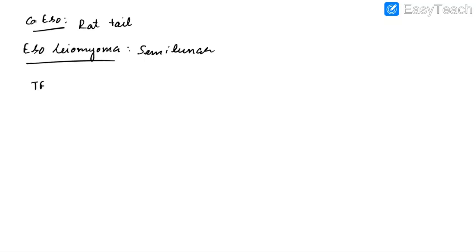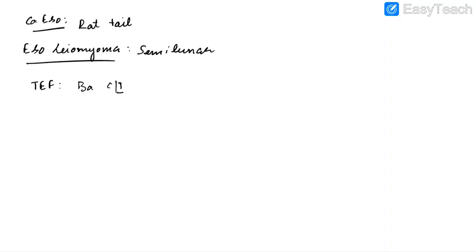In this case, we will see rat tail appearance. In case of esophageal leiomyoma, we will see semilunar filling defect. In case of tracheoesophageal fistula, barium swallow is contraindicated. In this case, we use dionosil dye.